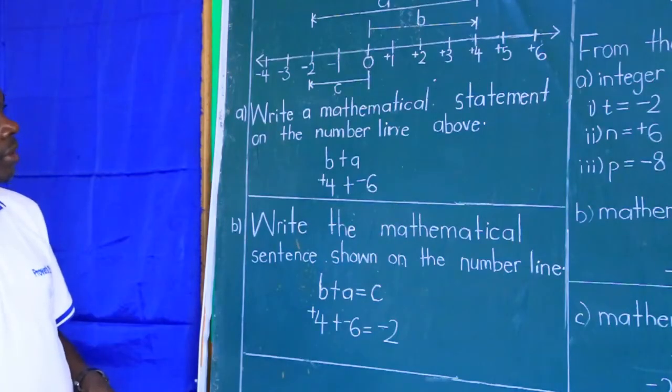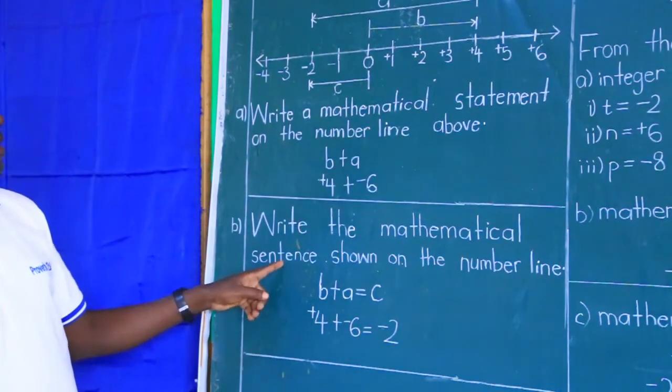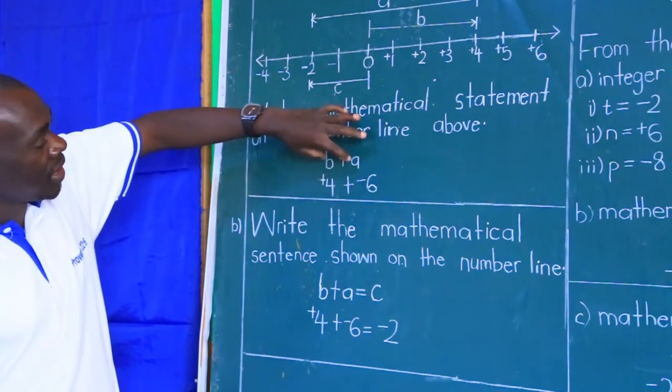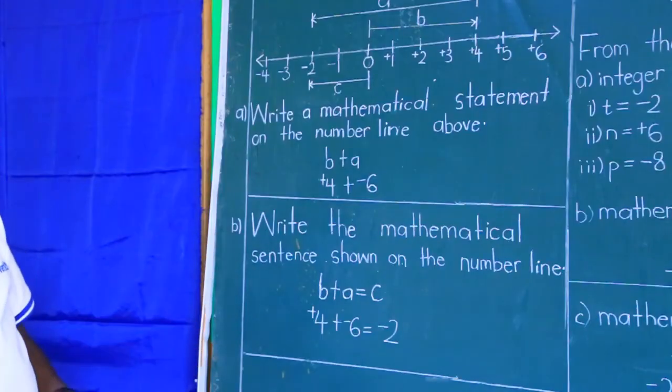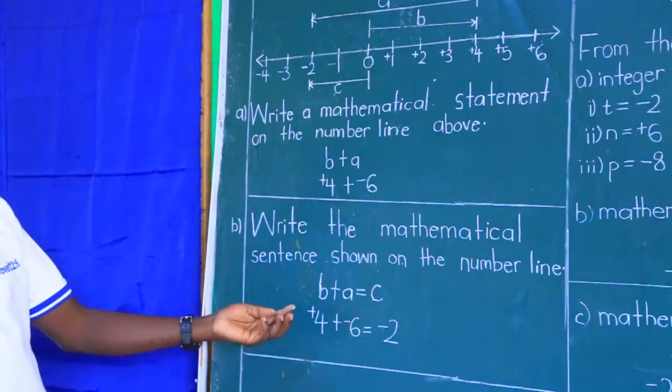Be careful, note the word statement and sentence. Statement ends with just those two parties, B plus A, whereas the sentence goes an extra mile to bring the answer arrow by writing the result.